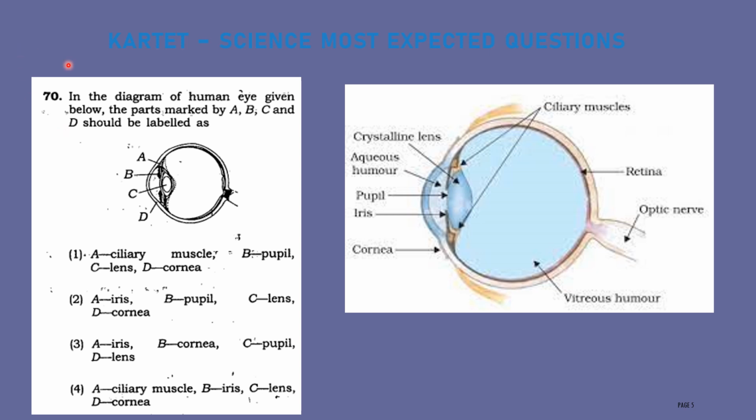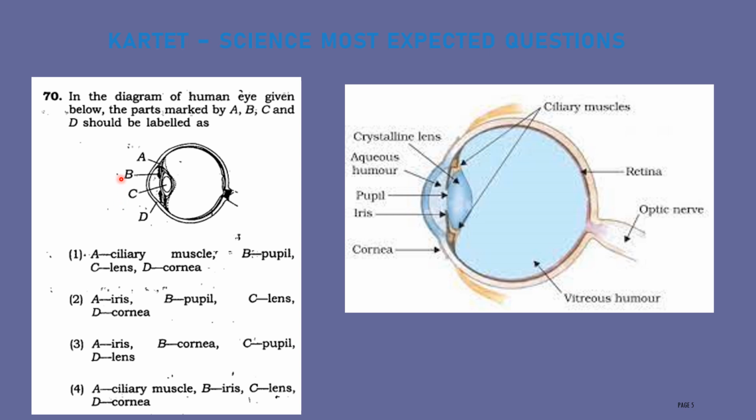Next question. In the diagram of the human eye given below, the parts marked by A, B, C, D should be labeled as. Here they are given the diagram of the human eye. They are labeled as A, B, C, D. You have to identify the names of the parts. Here the first one, A, will indicate this one. It is nothing but the ciliary muscles.